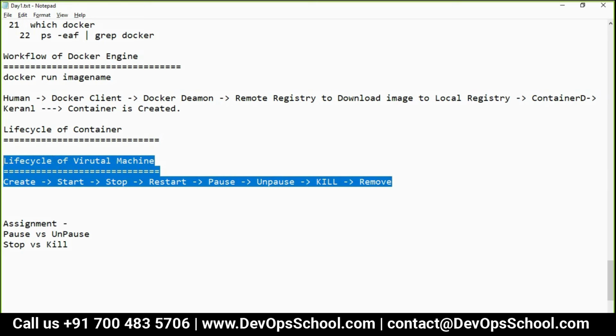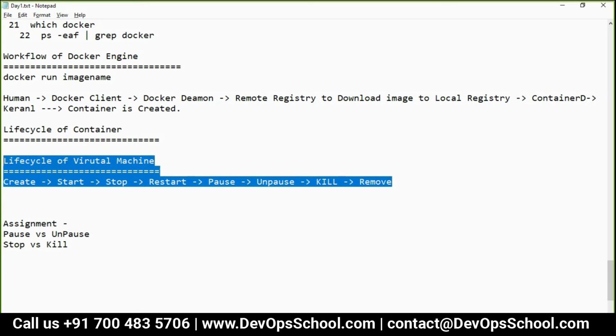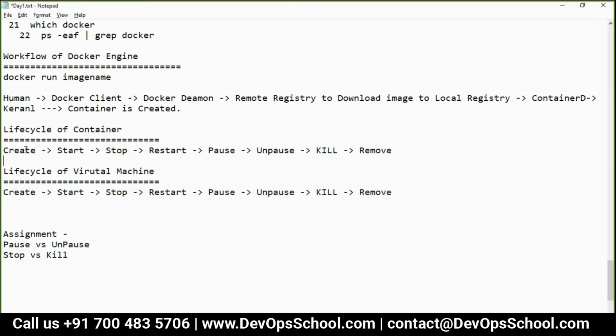Don't you think so? Have you done this using a virtual machine, VMware? Yes. Something similar we have in containers also. That's all. So we completed the session on the life cycle of containers. Here we create, start, stop, restart, pause, unpause, kill, remove.